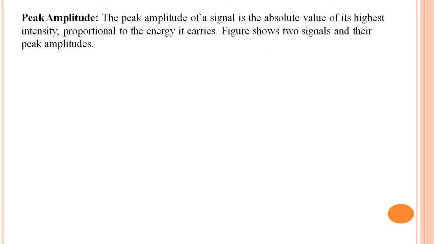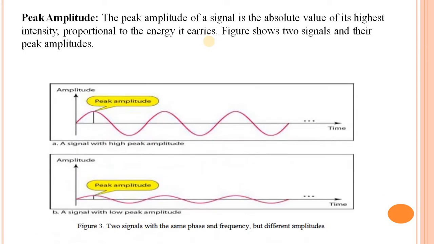The peak amplitude of a signal is the absolute value of its highest intensity, proportional to the energy it carries. The figure shows two signals and their peak amplitudes. In the first, a signal with a high peak amplitude, and a signal with a low peak amplitude. This figure shows the same phase and frequency but different amplitudes.